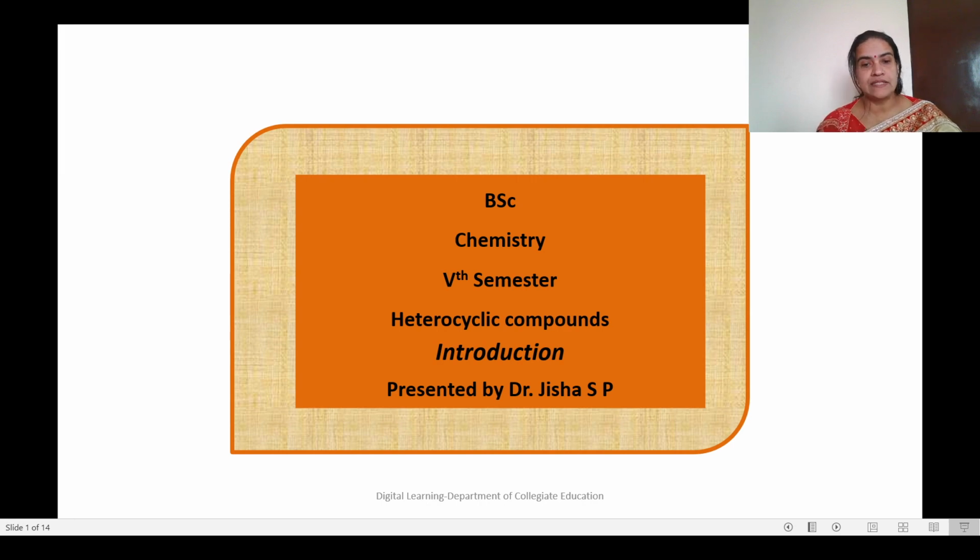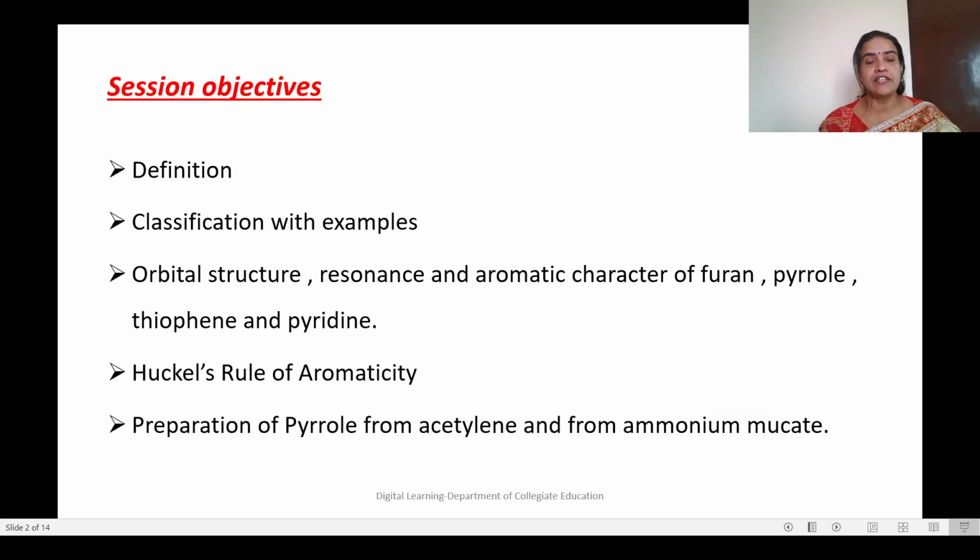It has 4 sessions and this is the first session in which you can find the definition for heterocyclic compound, classification with examples, orbital structure, resonance and aromatic character of furan, pyrrole, thiophene and pyridine. Then Huckel's rule of aromaticity and also preparation of pyrrole from acetylene and from ammonium mucate.